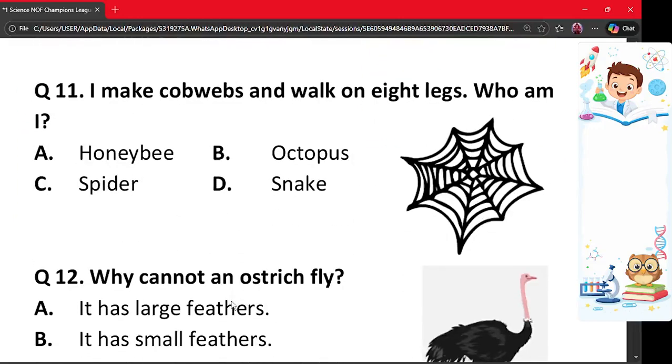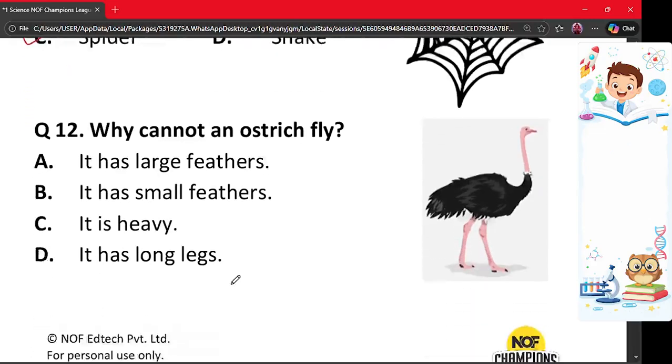And next question is question number 11. I make cobwebs and walk on 8 legs. Who am I? A. Honeybee, B. Octopus, C. Spider and D. Snake. The correct answer is option C. A spider has 8 legs and spins cobwebs to catch insects. Therefore, the correct answer is option C, that is spider.